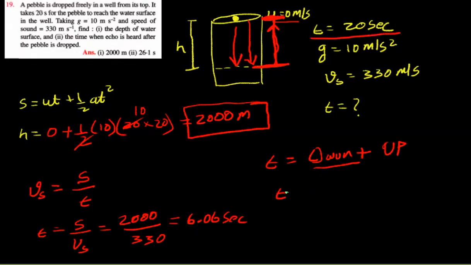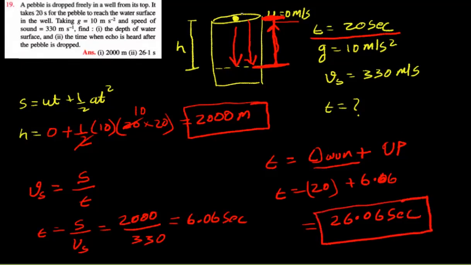So total time equals to 20 seconds to go down to reach the surface of the water, and the time taken to reach up to the surface of the well is 6.06. So the total time is 26.06 seconds.